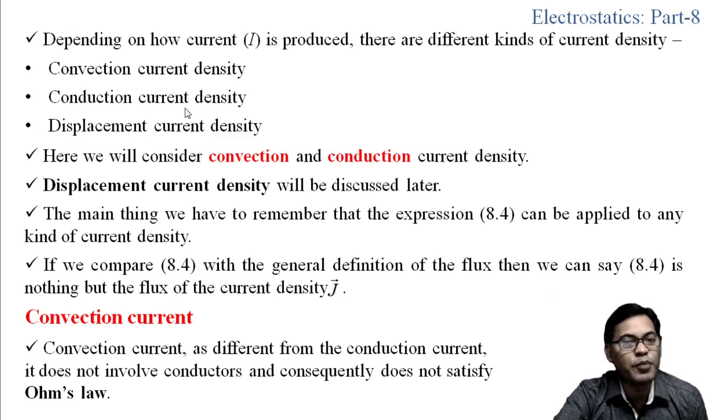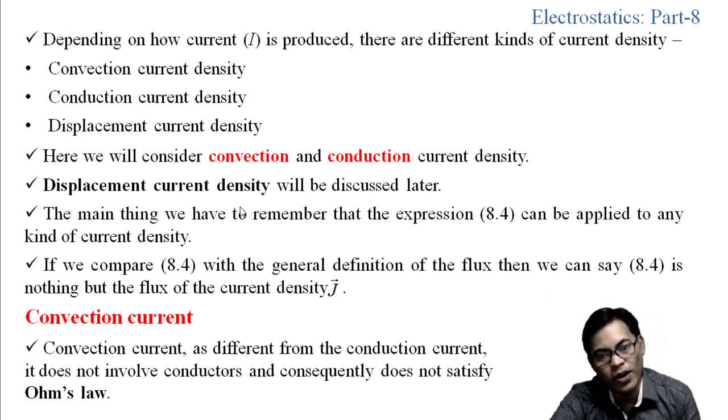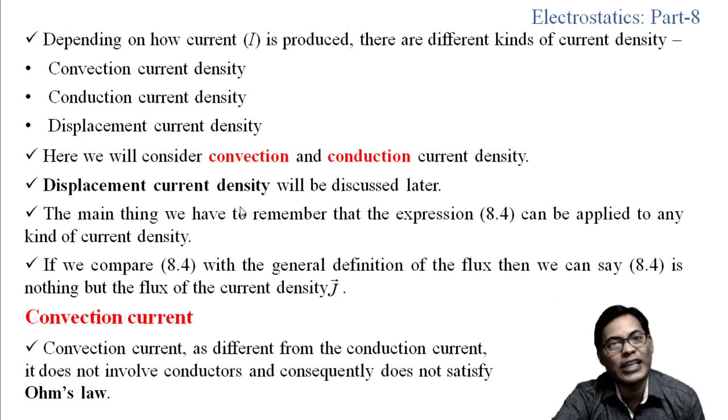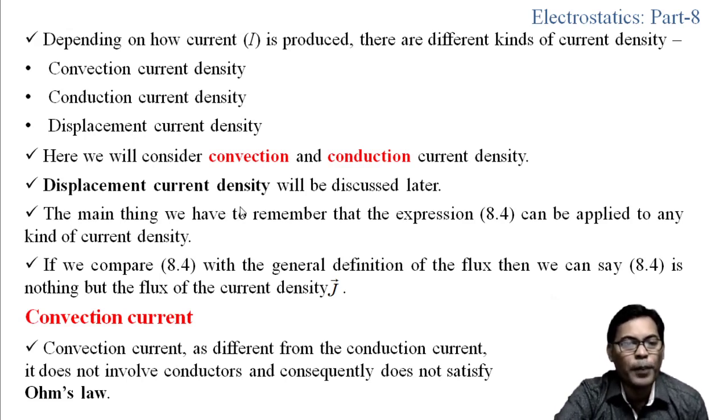The new terms here are the convection current density and the displacement current density. Here we are going to consider only the convection and conduction current densities. The displacement current density we will discuss later when we study electromagnetic fields.